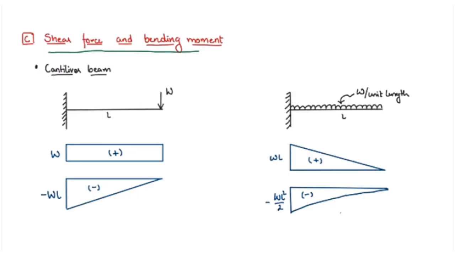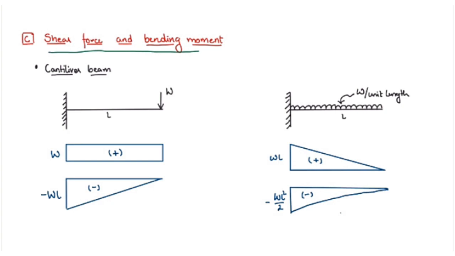Okay, so we are going to consider different cases for shear force and bending moment diagrams. Our first case is a cantilever beam with point load. In this case, shear force remains constant with the value of capital W, and bending moment varies linearly with the value of minus capital WL.